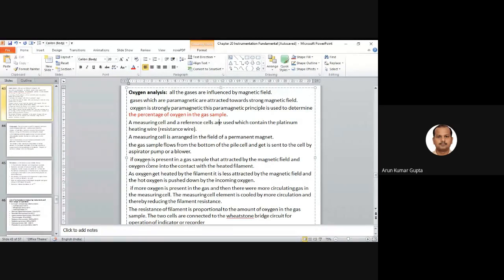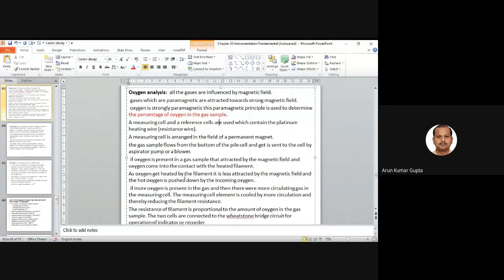If oxygen is present in the gas sample, it is attracted by the magnetic field, and the oxygen comes into contact with the heated filament. So in the measuring cell, we have a heated filament. As we blow the oxygen into the measuring cell, it is attracted by the magnetic field and comes into contact with the heated filament.